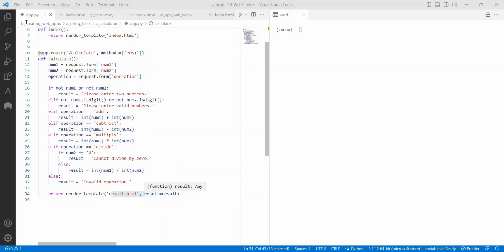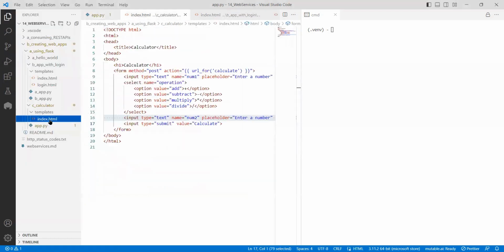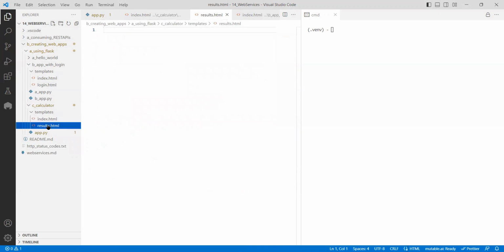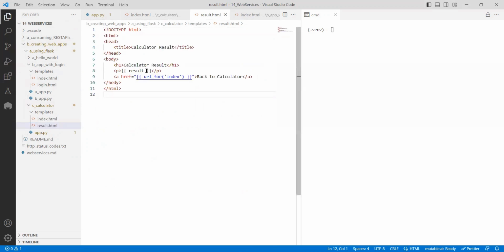Within this templates folder, I need to add result.html, and here you dump that. What it is saying is I am using double braces with result, meaning whatever variable I pass, it will come here. And the h tags, everything is standard, only this is changing.